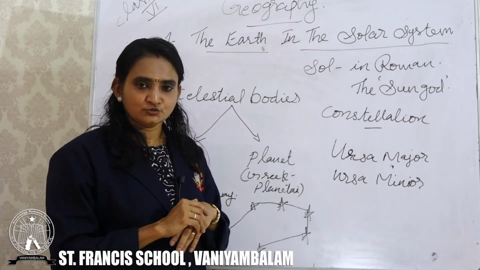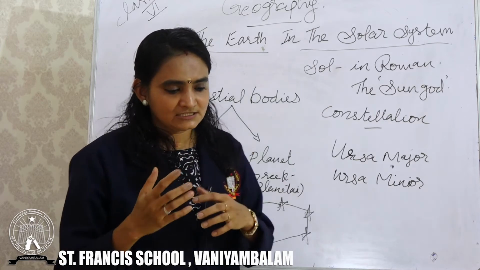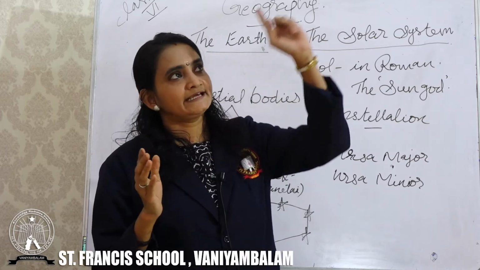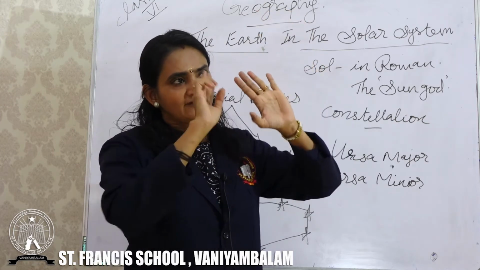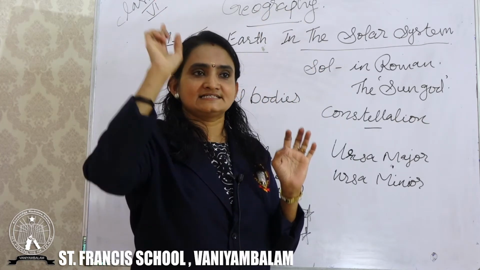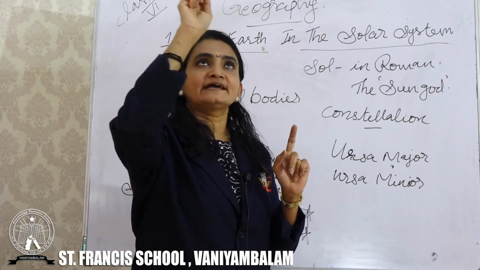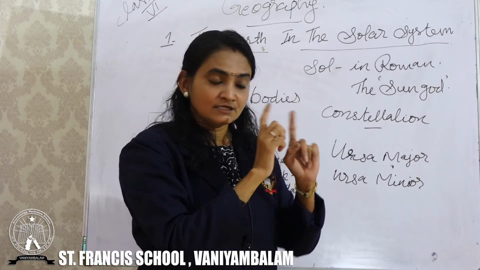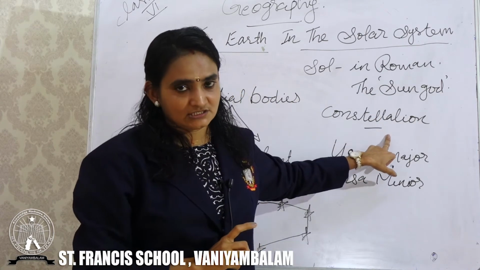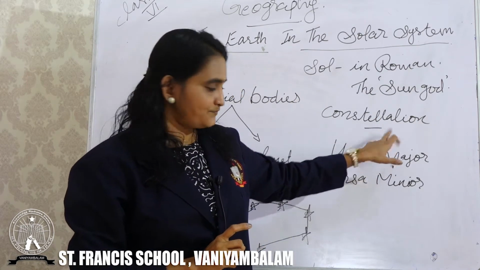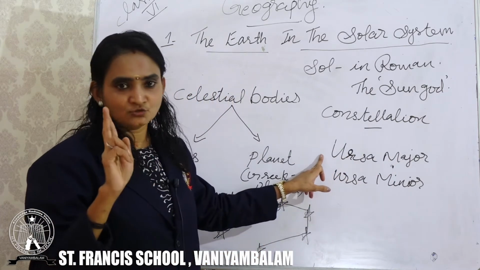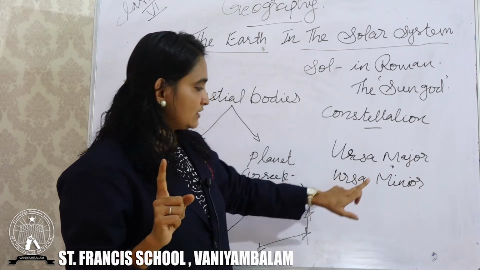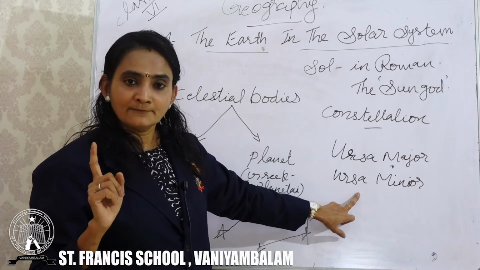Now what you have to do, you can ask your parents or somebody during the night time, and with their help you can watch the night sky, and you can find some stars there, connect them and you will get some pattern. That pattern is a constellation. Clear to you? So which are the two major constellations? Ursa Major or Saptarshi, and another one is Ursa Minor.